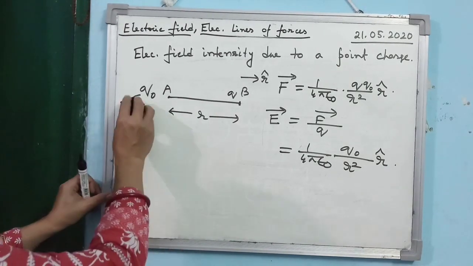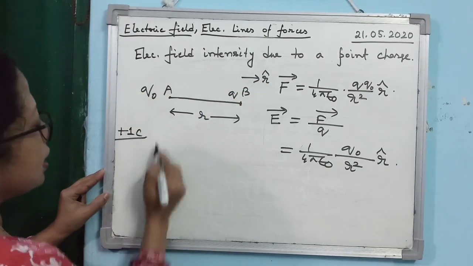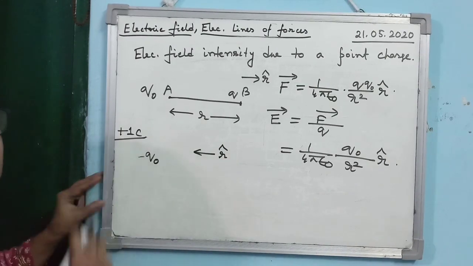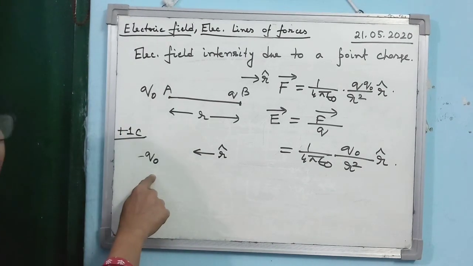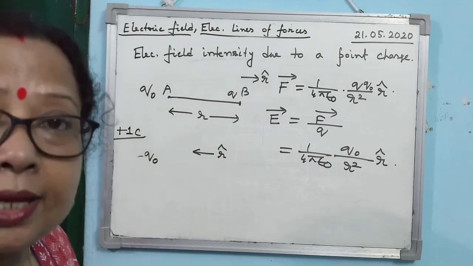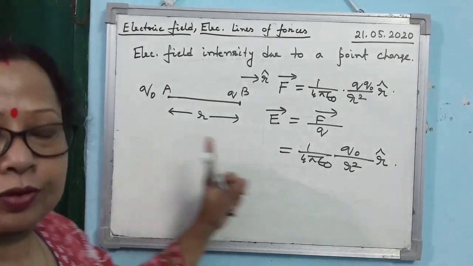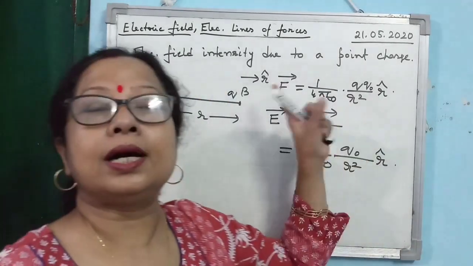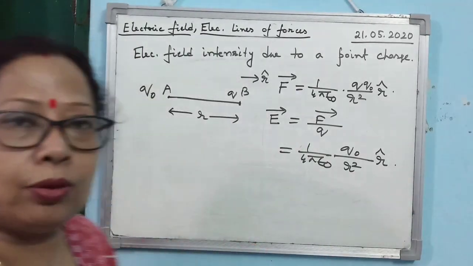Because if the charge is negative, then automatically what will happen? Direction of the force will change. Is that clear? In that case, if you consider this as minus Q0, then what will be the direction of the unit vector R? It will be towards Q0. Is that clear? So when you are changing the sign, automatically the direction of the force and direction of the electric field intensity will change. So in the expression of the force and electric field intensity, you should not use the sign of the charges while substituting their magnitude. Is that clear?